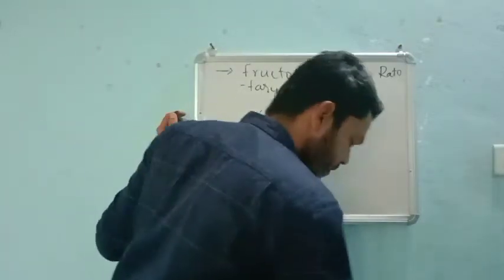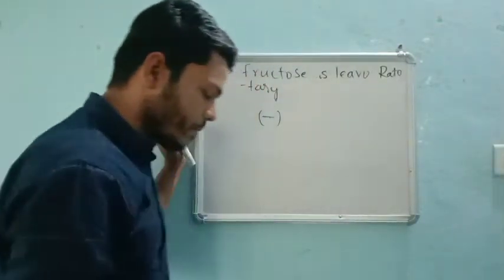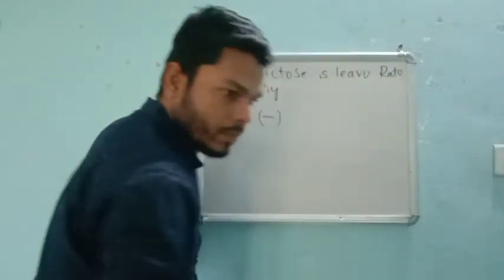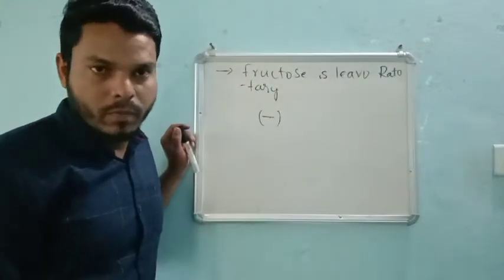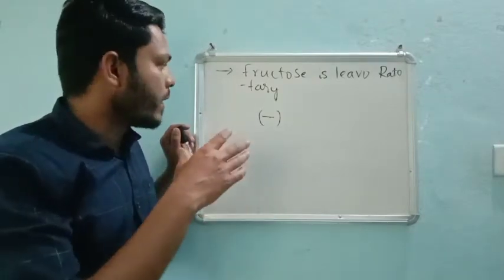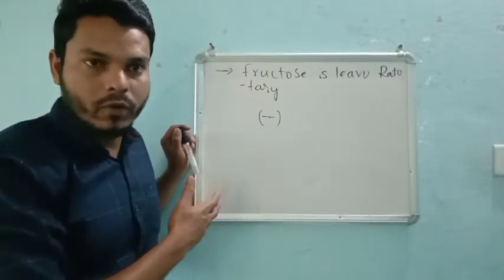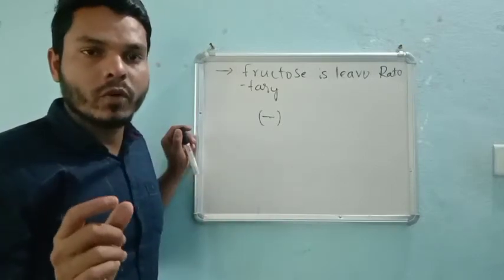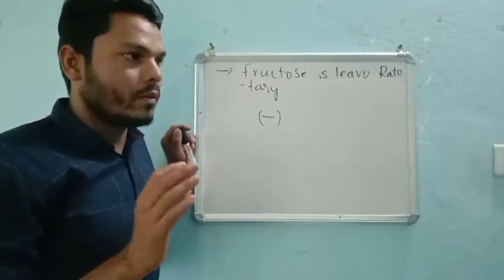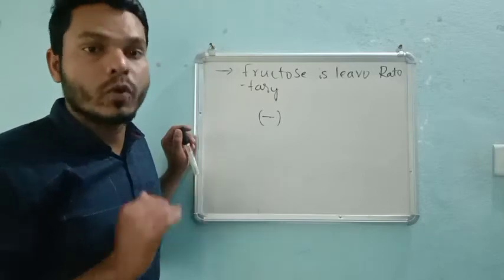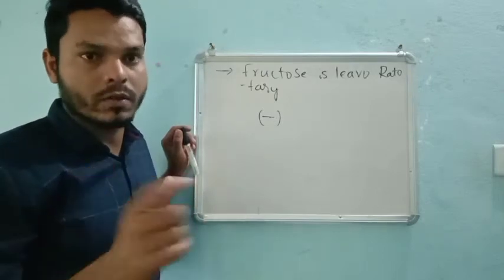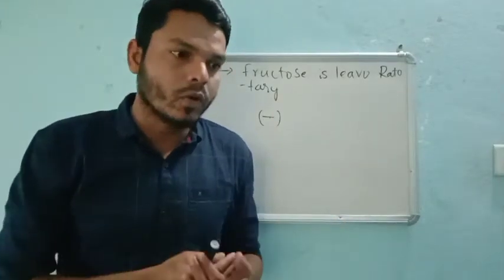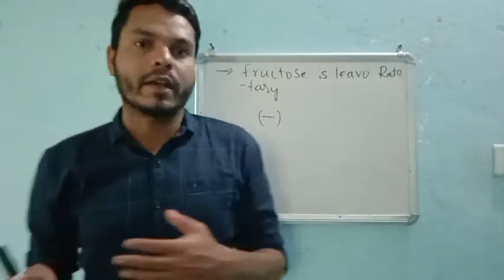If I revise these points, fructose is a ketohexose. Why? Because it consists of a ketone as a functional group, and its molecular formula you already know, C6H12O6. Most of the time, fructose is obtained along with glucose itself. In sucrose, I have given the example also. In sucrose, glucose and fructose are obtained in a combined state.